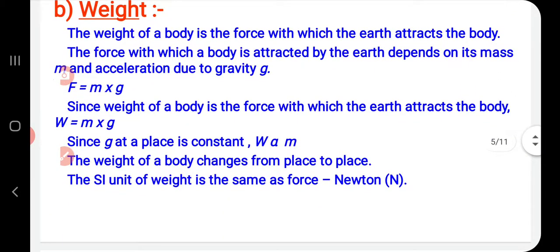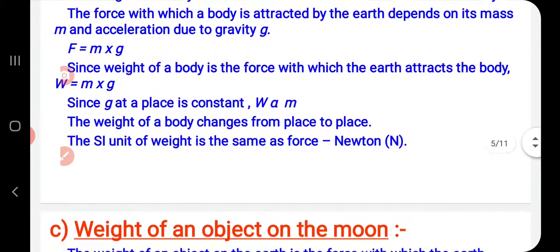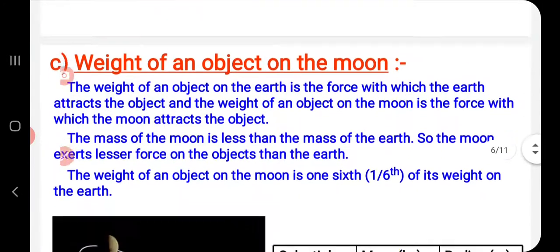Weight. The weight of a body is the force with which the earth attracts the body. It means force may be zero also. It means weight may be zero also. The force with which a body is attracted depends on its mass and the acceleration due to gravity g. So it means F equal to m into g. The weight of a body changes from place to place. The SI unit of weight is Newton.